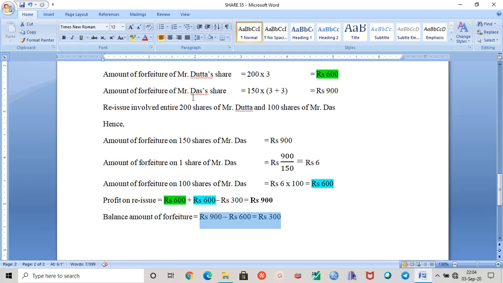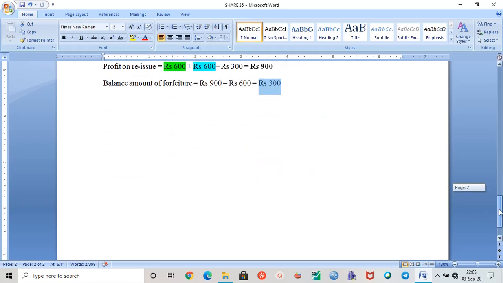But out of Mr. Das's 150 shares, we are reissuing 100 shares. So the remaining shares of Mr. Das are 50, and this 300 represents those 50 shares that have been forfeited. This is your question number 35.